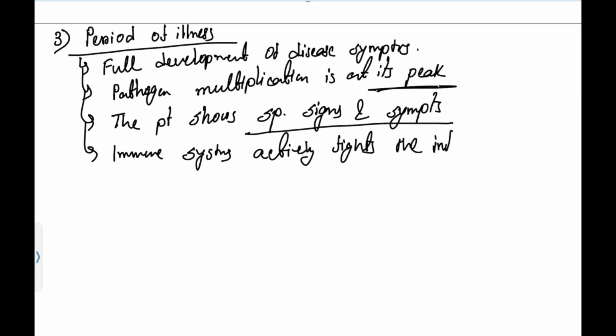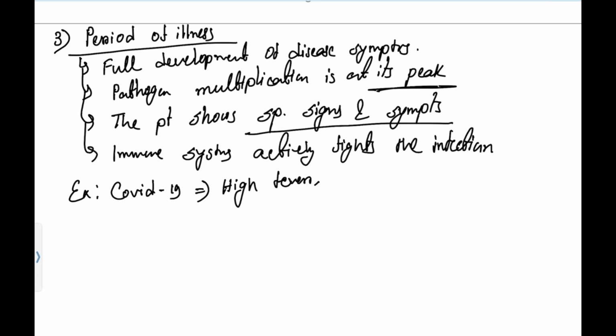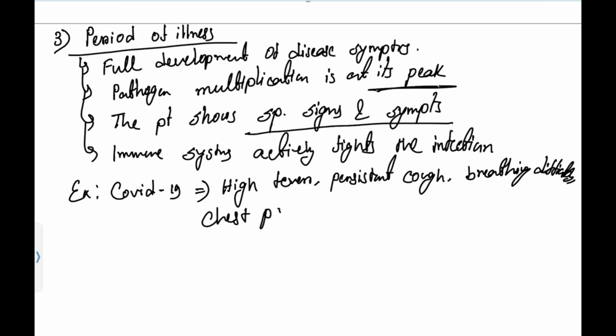the infection. So if I give the example of COVID-19, what kind of signs and symptoms will patients show during this period of illness? At this stage, patients will have high fever. Many of you may have suffered with this COVID-19 corona. During this period of illness, patients will have high fever, persistent cough, severe breathing difficulty. Patients will complain of chest pain. Low SpO2, oxygen saturation will decrease in severe cases. Those kinds of complaints patients will give you. So this is the third stage of illness.